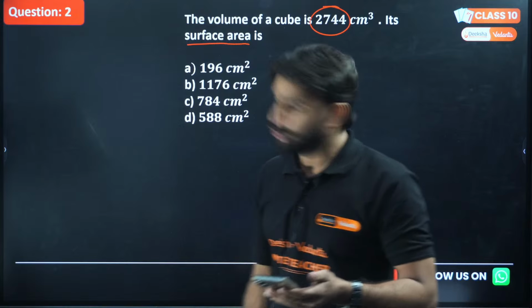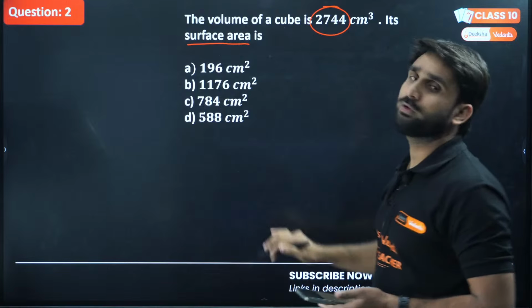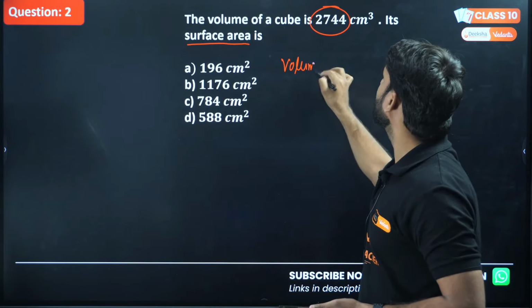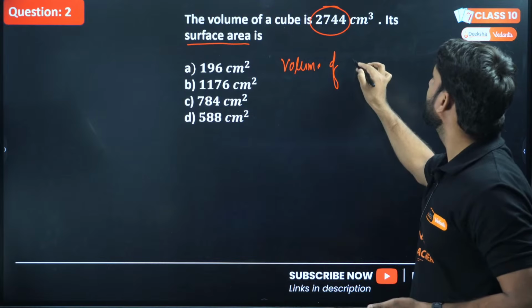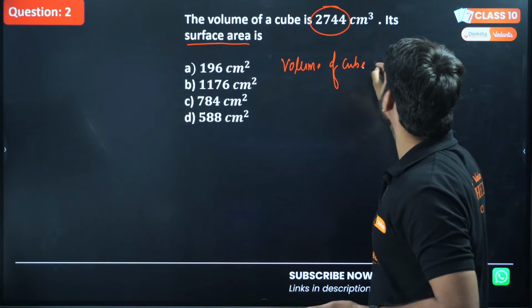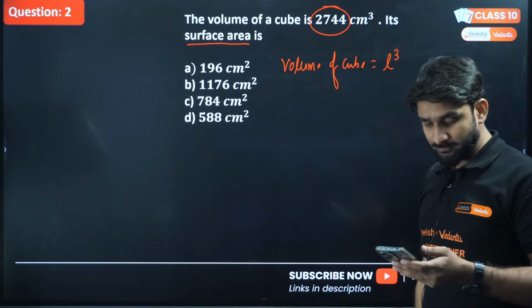Okay. So the point is here, the volume of a cube is given. So we know the volume of a cube is what? You all know, side cube. The cube of the side is called the volume of a cube.